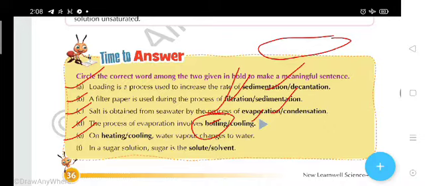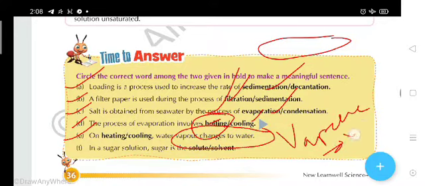On heating or cooling, water vapor changes to water. Water vapor will change to water. It means the condensation process is going to take place, and in condensation what happens? Vapor changes into what? Water. So what will be the answer? On cooling, water vapor changes to water. Fifth one, in a sugar solution, sugar is the solute or solvent? Sugar is the what? Solvent? No, sugar is solute.